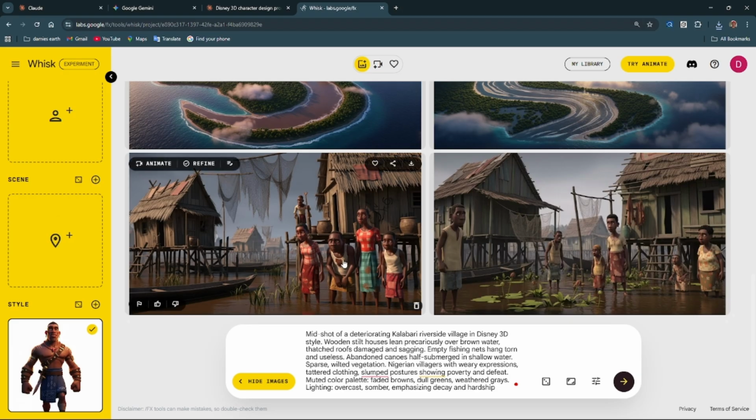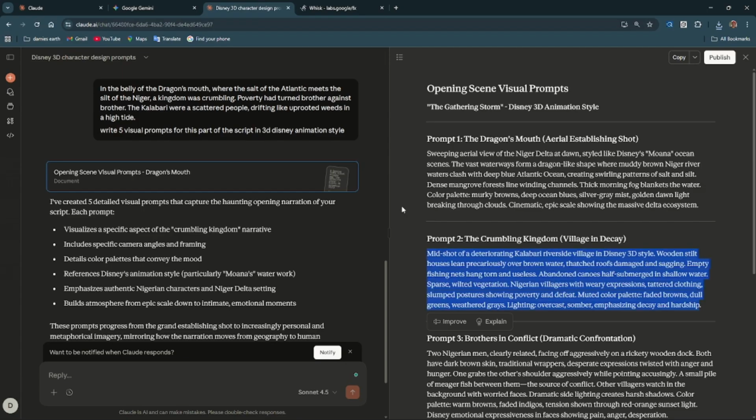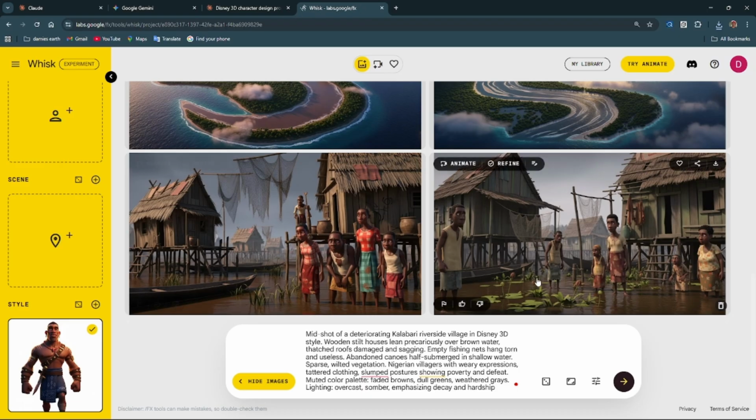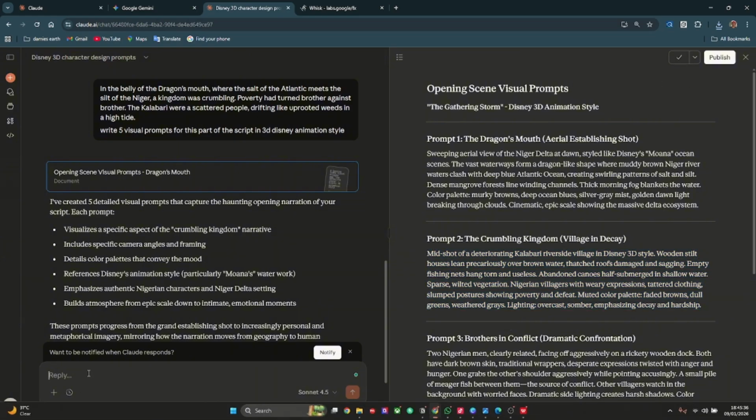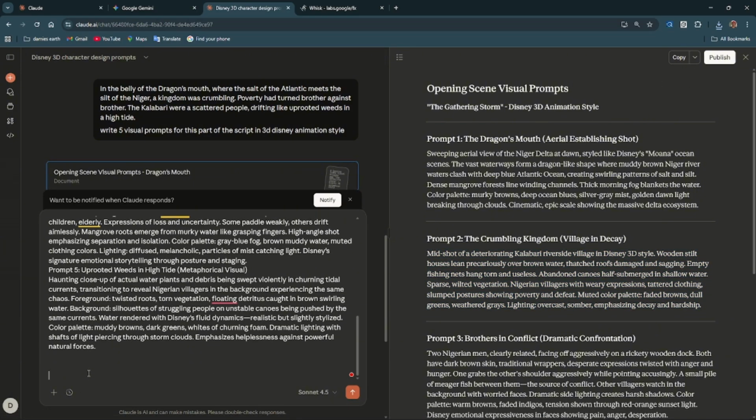Now, this is ancient Calabari. But in ancient Calabari, what did they wear? This does not align with what they actually wore during ancient Calabari. So what I'm going to do is copy this prompt again, paste it, and tell AI, rewrite this prompt.